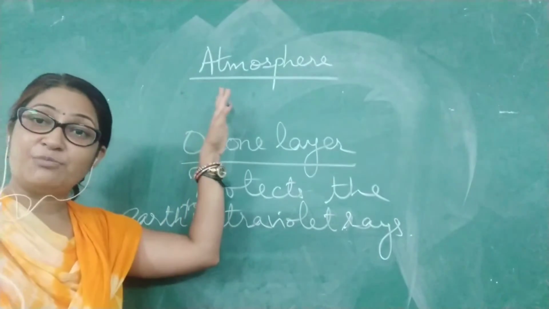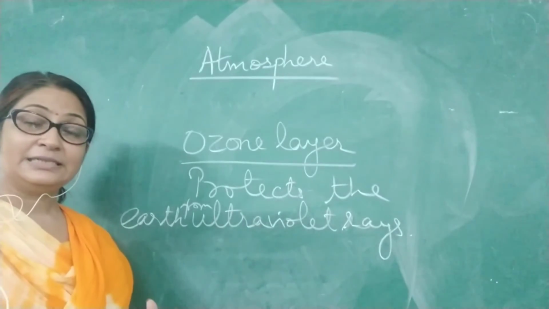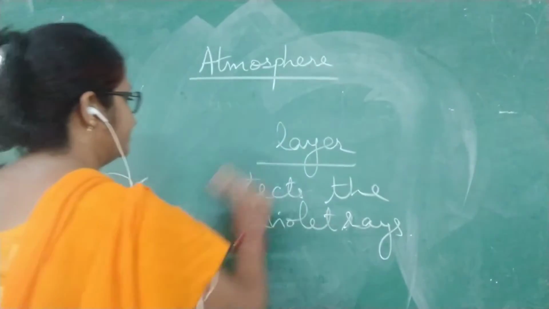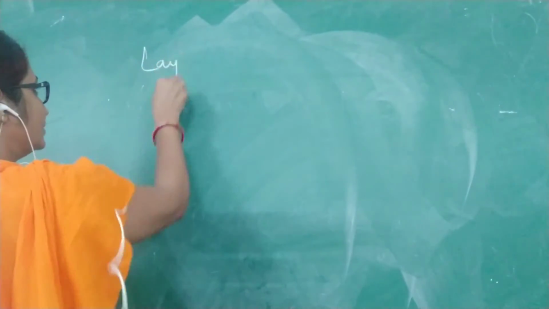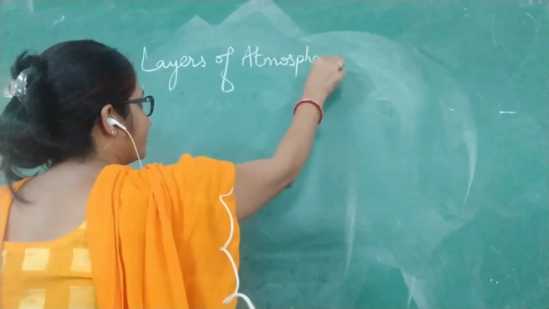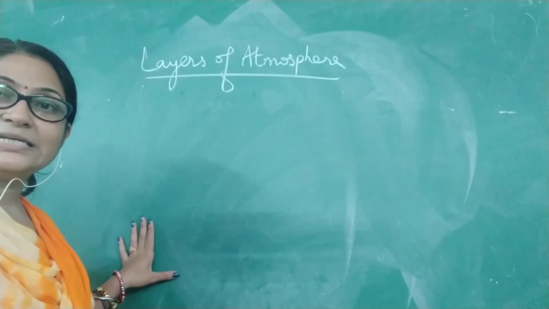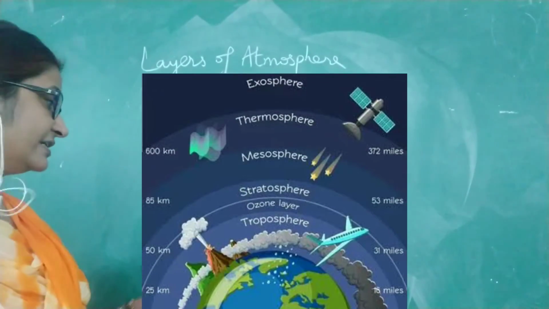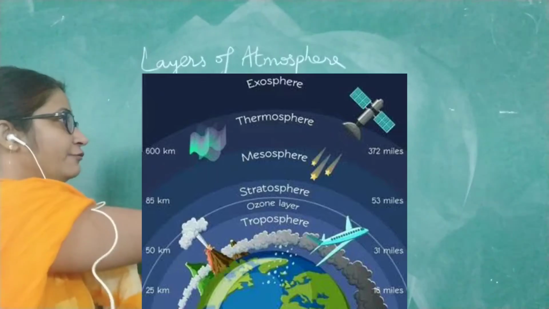Now children, this atmosphere is again divided into different layers. Let's learn about them one by one. So here appears the figure of the layers of the atmosphere. As you can see, there are different layers. There are 5 layers. They start from the bottom part: first, second, third, fourth and fifth.